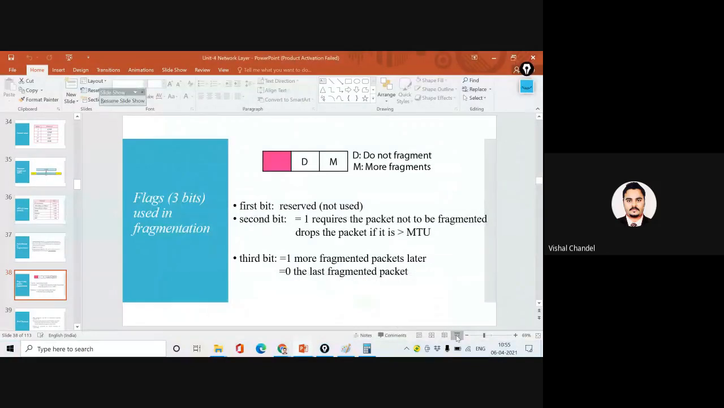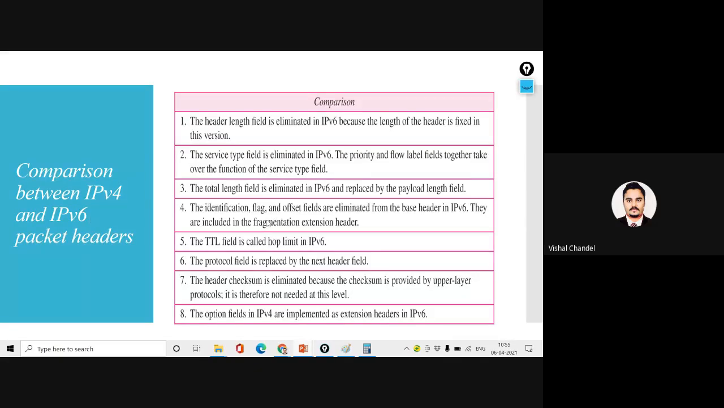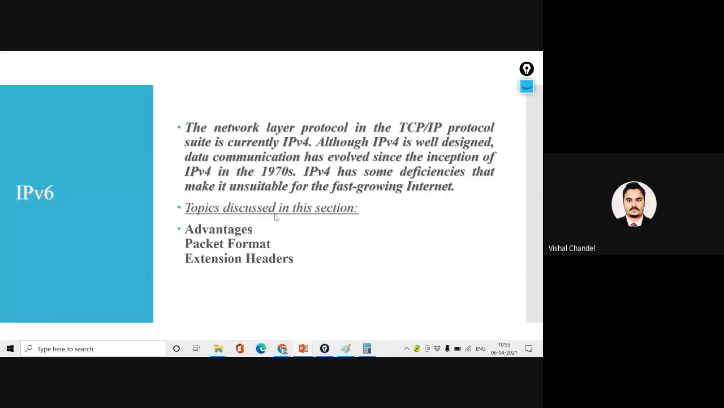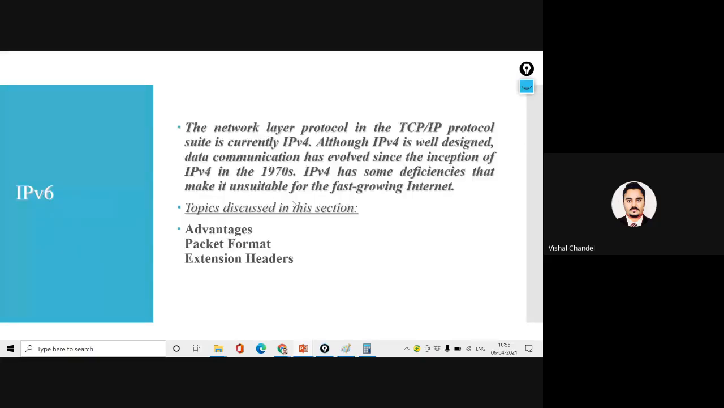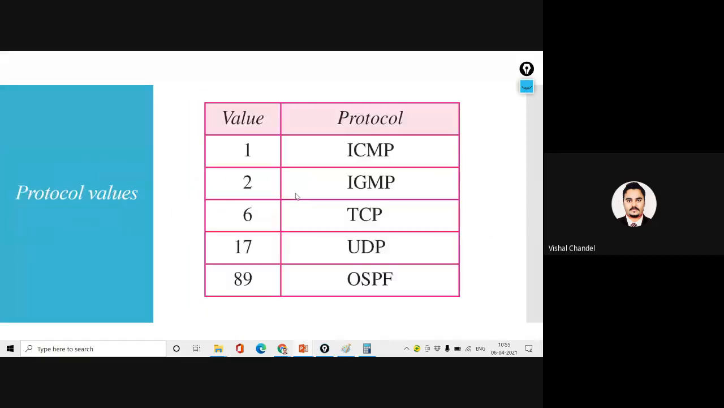Okay, so let's summarize what we have discussed today. In the next lecture, we will start the addressing concept. Today, we have compared IPv4 and IPv6. I have explained both the headers of IPv4 and IPv6. There are some advantages, like larger size and better header format. I have compared the better header format and explained all the fields related to IPv4 and IPv6.